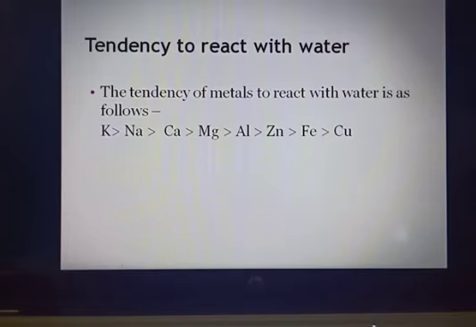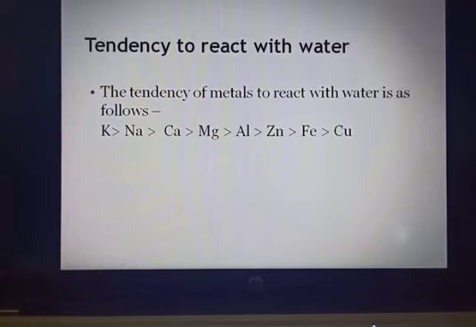Like I said, when metals react with cold water, they give more stable hydroxides compared to the other forms of water, hot water or steam, right? So these are the chemical properties of metals with water.